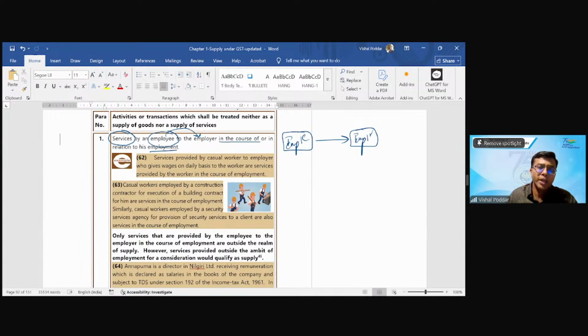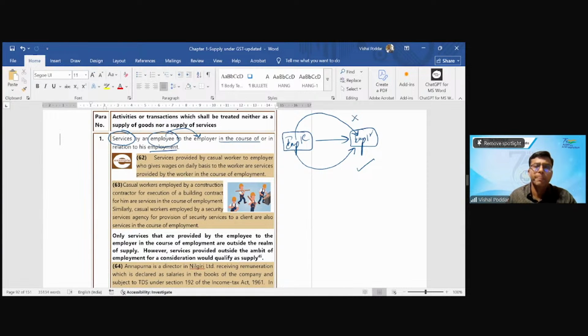So when an employee is serving you, I'm using the word serving you because every employee serves you. When the employee is serving you in the capacity as employee, not in any other capacity, that is what is outside GST. However, if the employee is serving you in any capacity other than employee, it will be leviable.